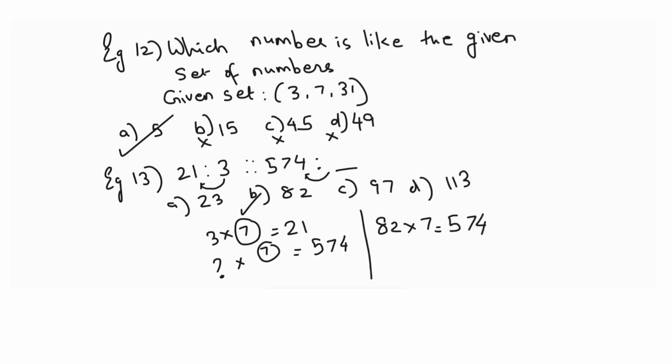Is that clear, students? So in number analogy there will be different principles applied. There can be matches of square roots, cube roots. There can be prime numbers, composite numbers. There can be a lot of combinations of plus, minus, multiplication. So you have to figure out and see according to the options what fits in the best. So I hope the analogy lesson is clear to you.